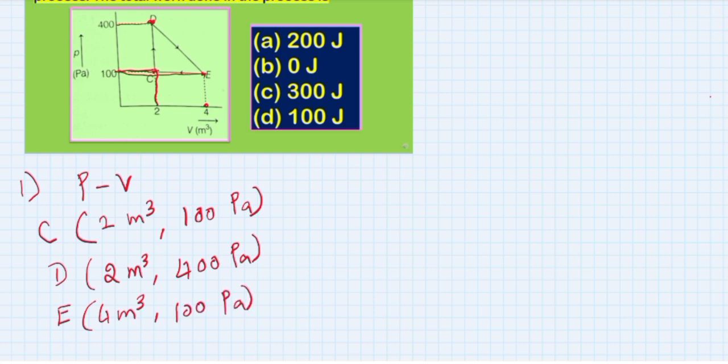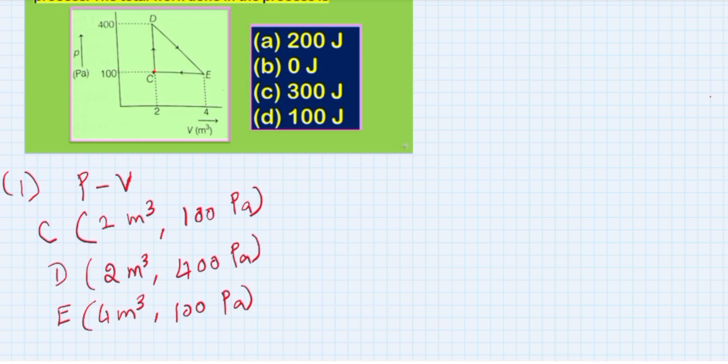These are the coordinates from the PV diagram given in the problem statement. We got these values, the coordinates of the PV diagram for this cyclic process.